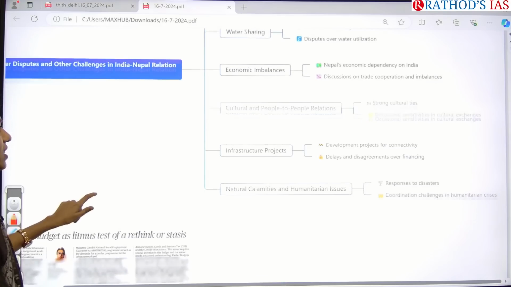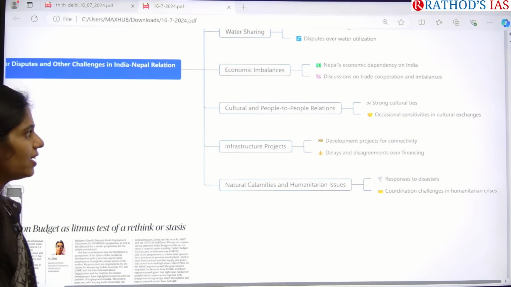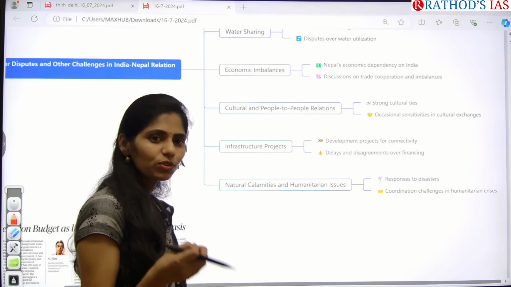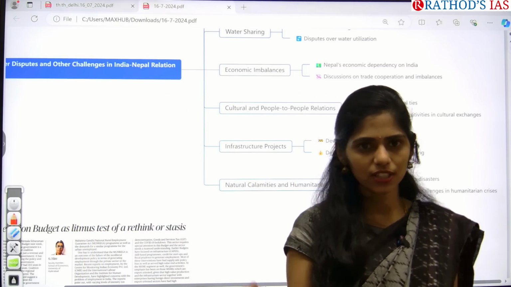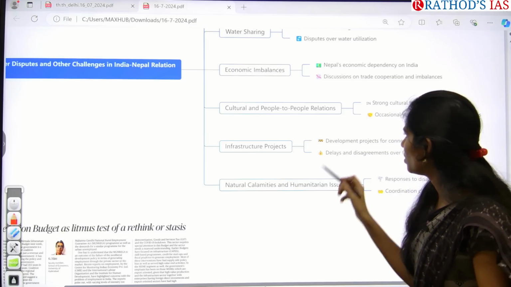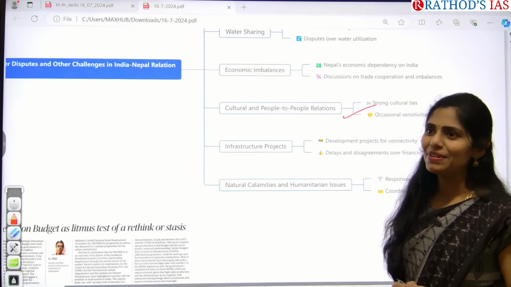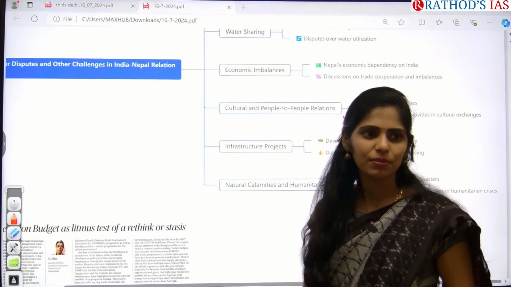And next one is culture and people to people ties. There are strong ties between India and Nepal, especially the Madheshis, who have matrimonial alliances with northern Indians. So that is also one important issue. What happens here is that this quarreling is always going on.